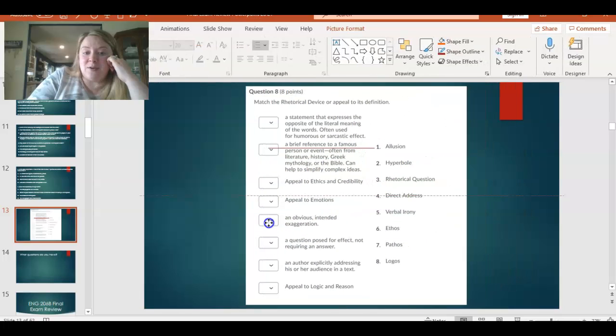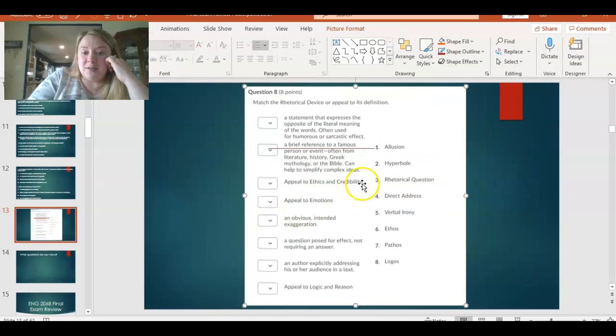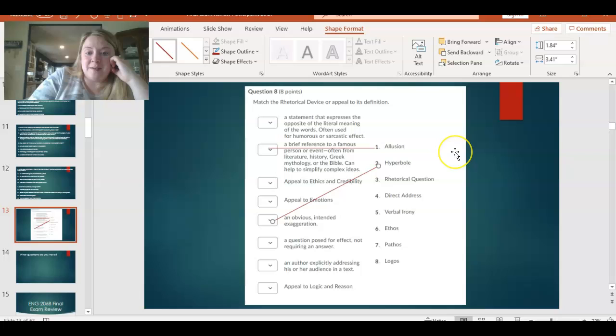So that's going to be, oopsie, didn't mean to do that. Let me select my line again. Okay, so an obvious intended exaggeration is a hyperbole. It's going to get a little messy on the screen here.